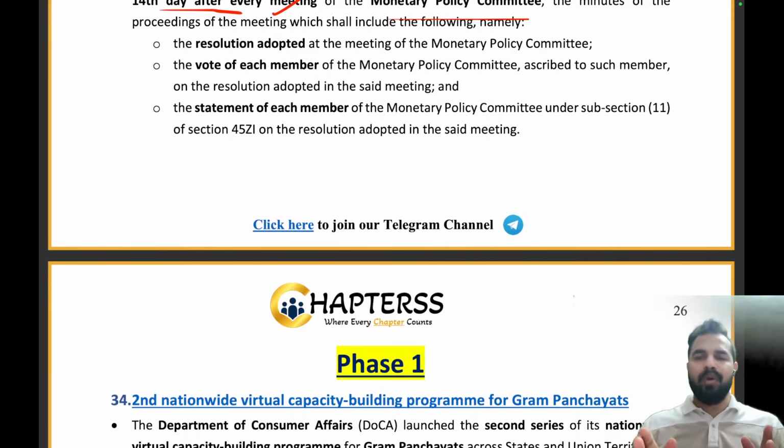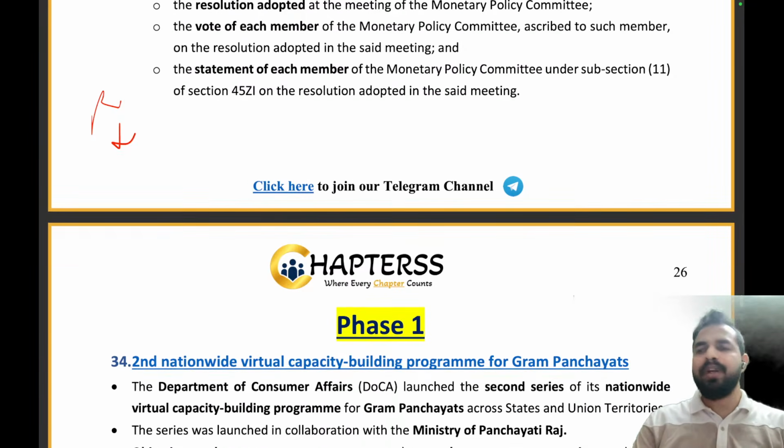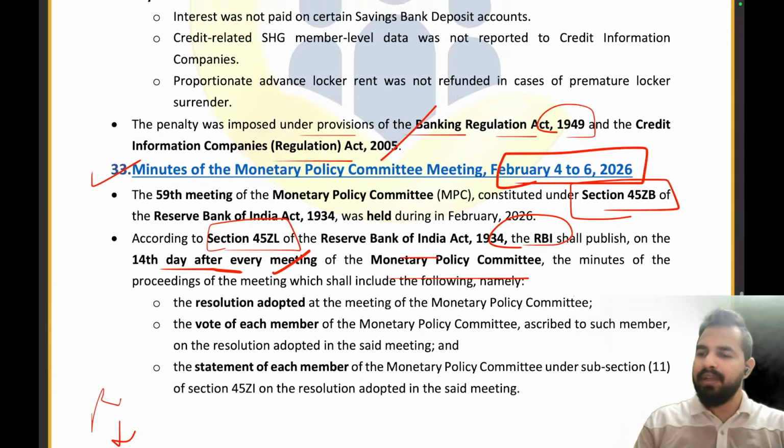Now the next homework for all of you is that first of all, you have to ensure that you are reading the PDF, you are revising the PDF, and then you are moving on to solving the MCQs, right? And when you are done with the March, April, May general awareness current affairs of the phase 1 section, then you can move on to the February month of phase 1 GA articles also. Clear, everyone?